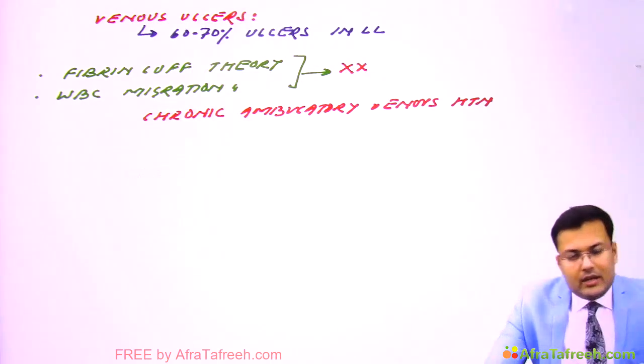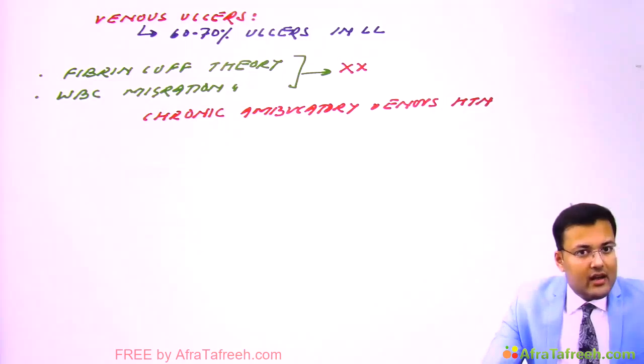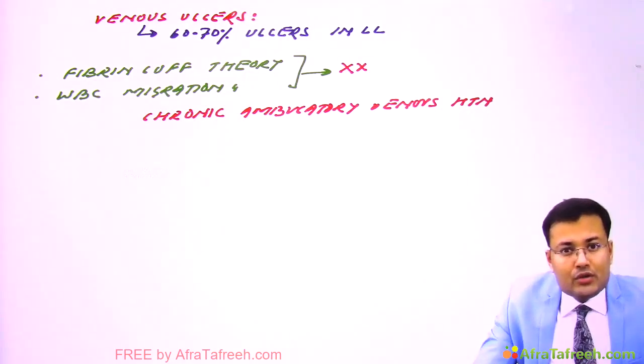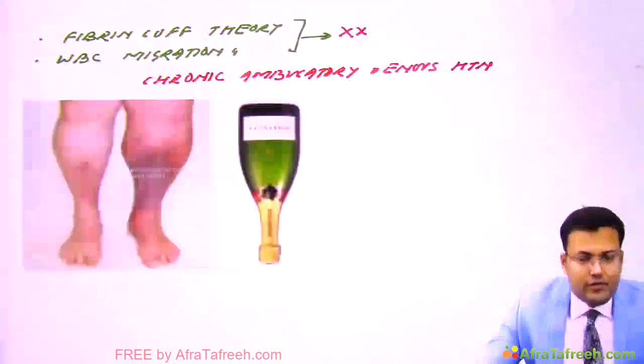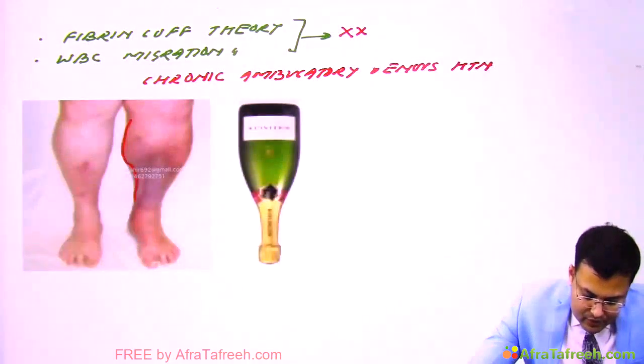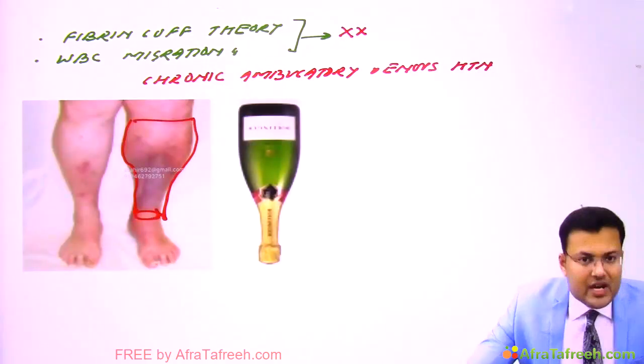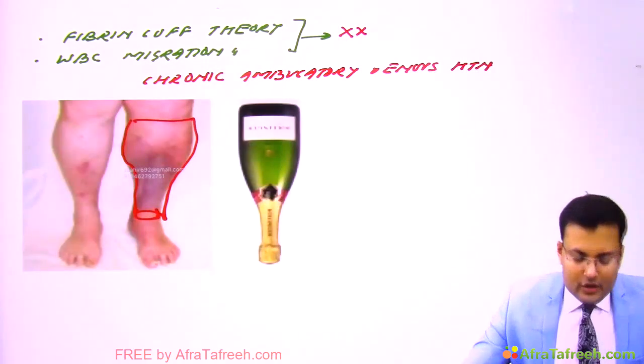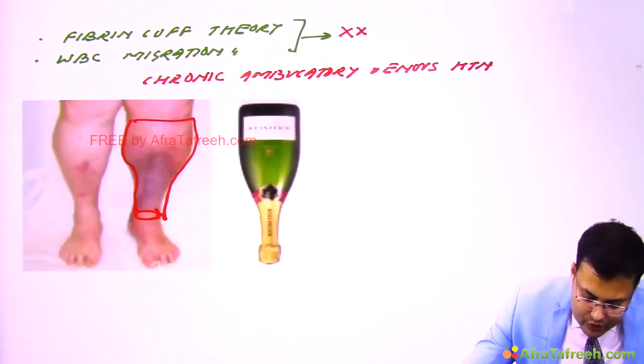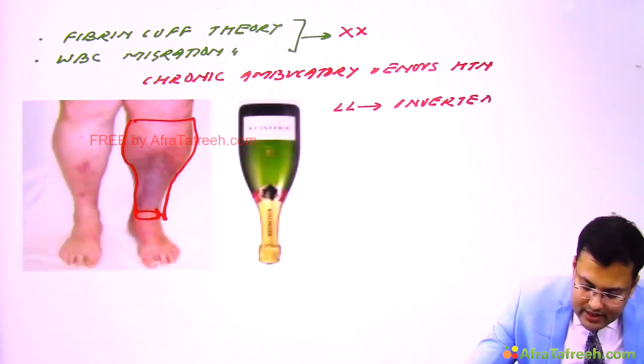Okay, so now see how the lower limb looks in varicose veins. If you see the appearance of the lower limb in varicose veins, it looks like an inverted champagne bottle. So in patients with varicose veins, the lower limb looks like an inverted champagne bottle appearance.